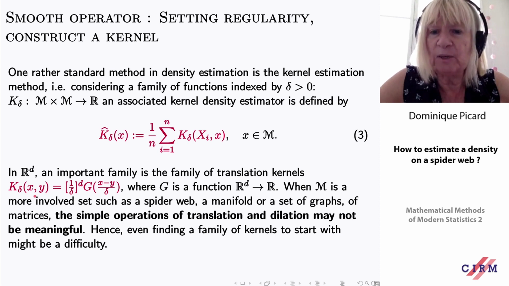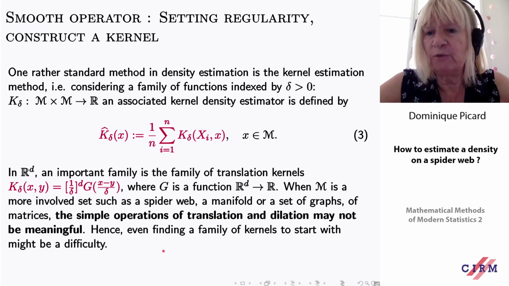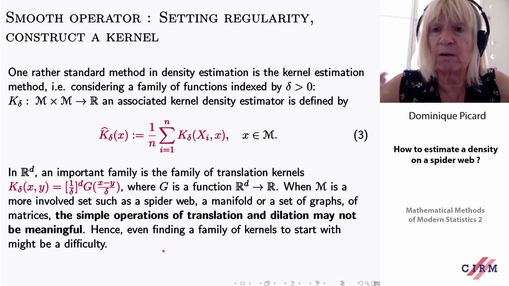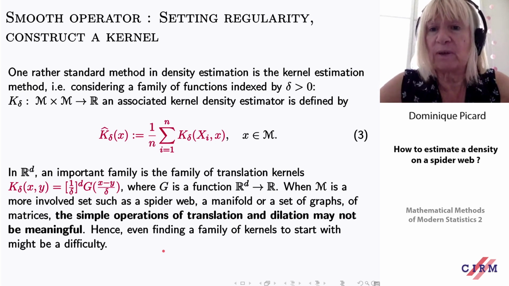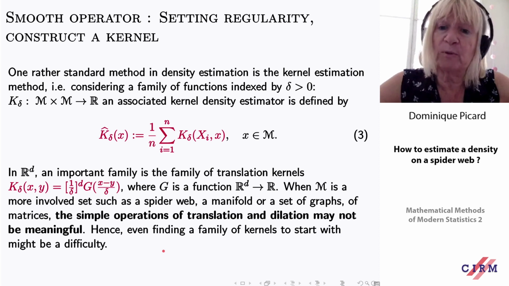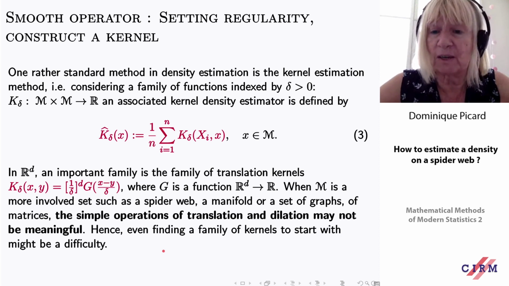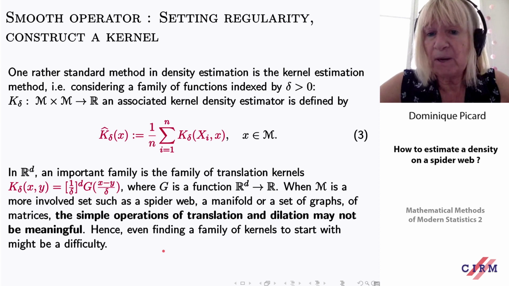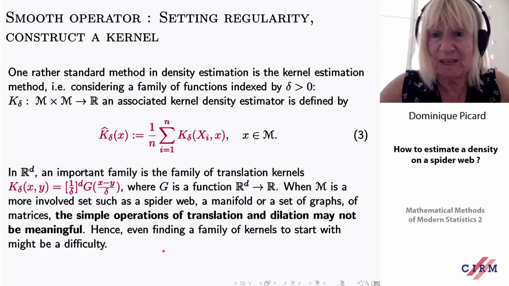In R^d, an important family for this is the translation kernel. The problem is that if you consider spaces M which are arbitrary, the simple operations of translation and dilation might not be meaningful. If you are in a spider web, what does it mean to translate? What does it mean to dilate?